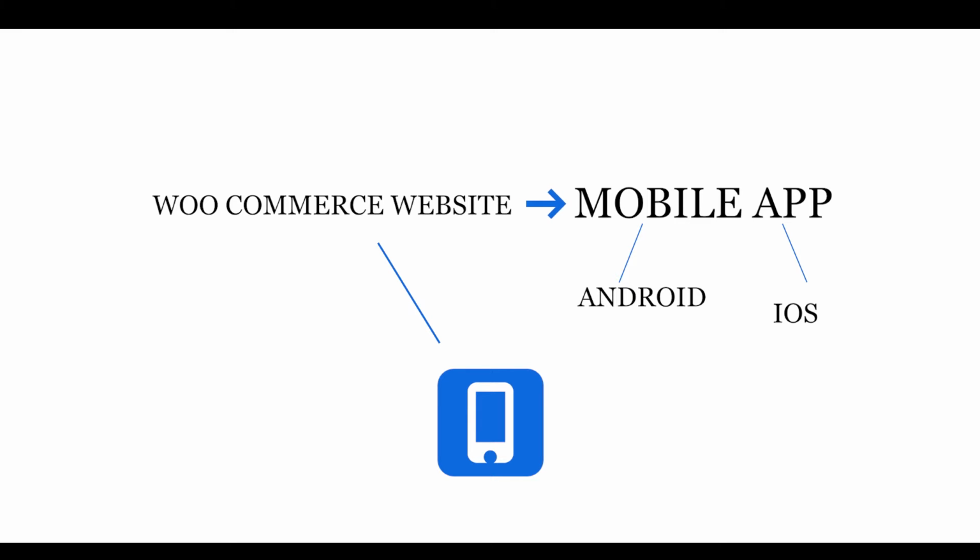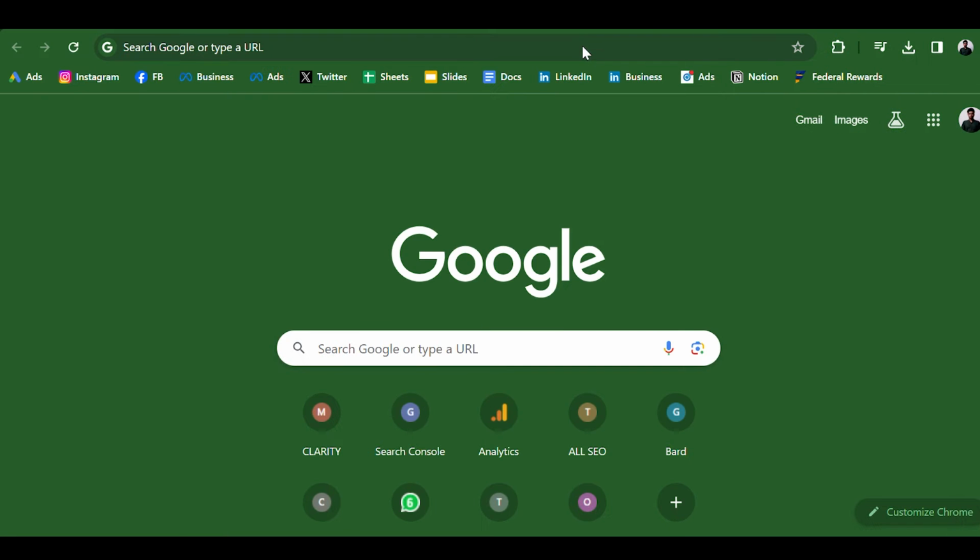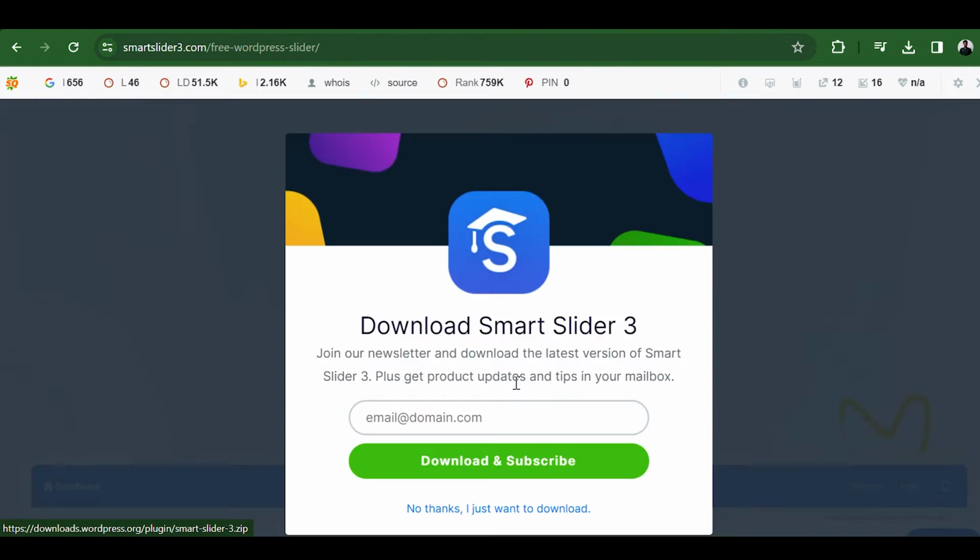To start off, we need the slider plugin. Simply click the link below this video, which will take you to the plugin's download page. Once there, click download. Your download will begin momentarily.